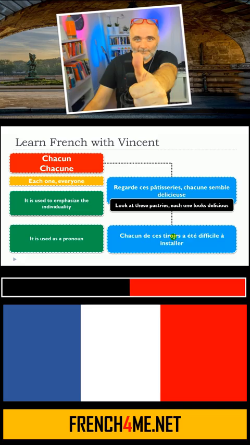Chacun de ces tiroirs a été difficile à installer. So in that situation, chacun is connected to tiroir. Tiroir is a masculine word, so we will go for the masculine singular chacun.